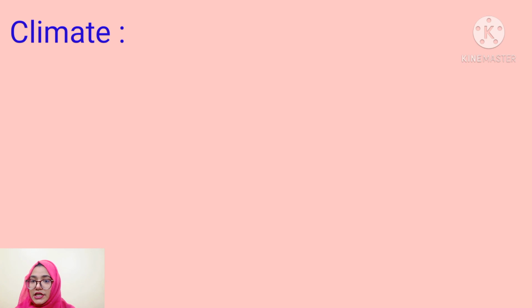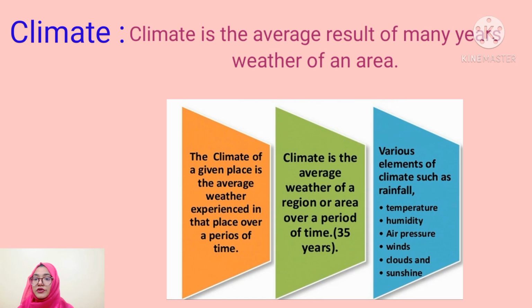Then I will tell you about the definition of climate. We used to say that today weather was cool but it was too hot at noon. Weather may change in no time. On the other hand, climate does not change suddenly. Climate is the average result of many years' weather of an area.